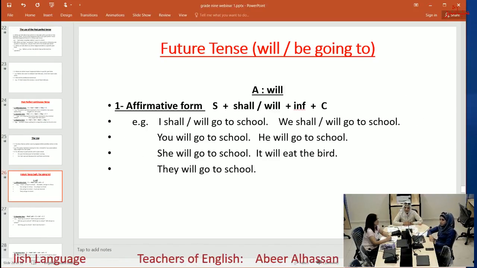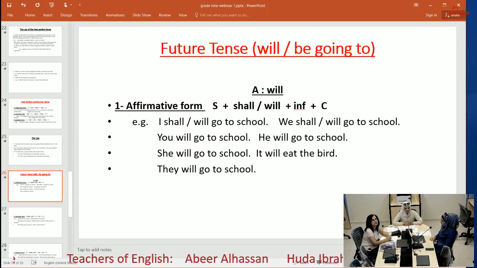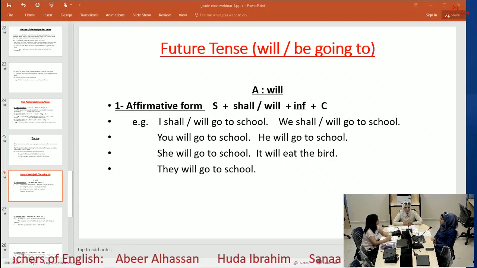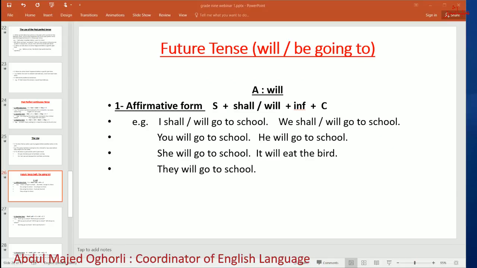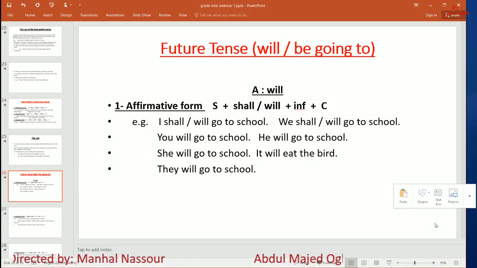Now, about future tense, we use will and be going to. We are going to start with will. Affirmative form: we use subject, shall or will, infinitive verb, and complement. Example: I shall or will go to school. We shall or will go to school. Now, we use shall with I and we, but you will go to school, he will go to school, she will go to school, it will eat the bird, and they will go to school.